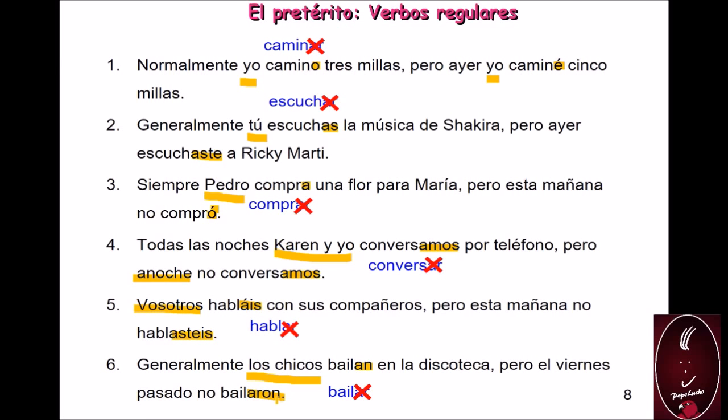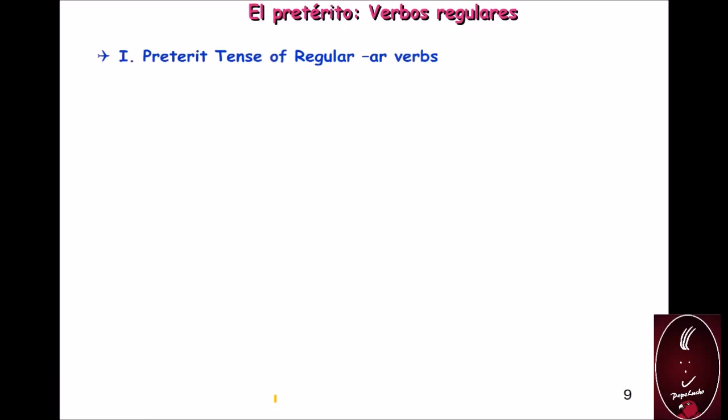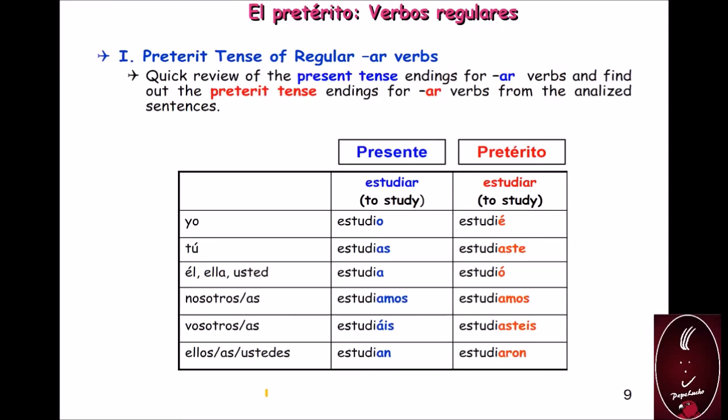So let's compare what you have in the endings. This is what you are supposed to have. In the present tense: estudio, estudias, estudia, estudiamos, estudiáis, estudian. In the preterit: estudié, estudiaste, estudió, estudiamos, estudiasteis, estudiaron.